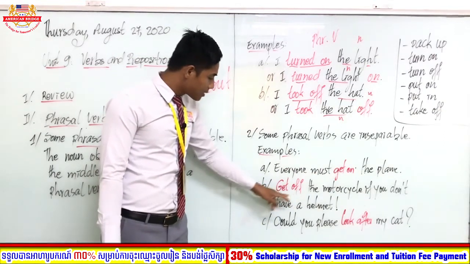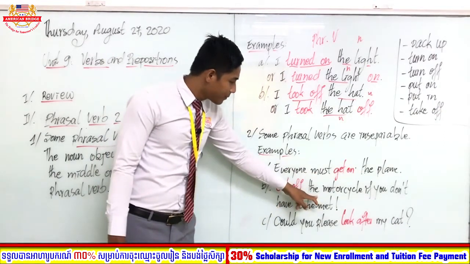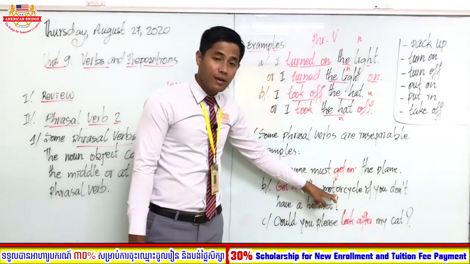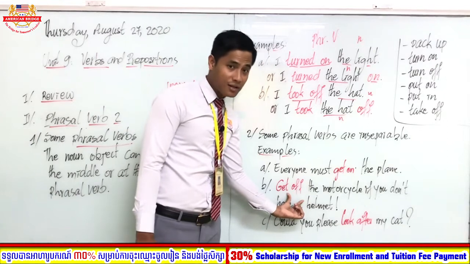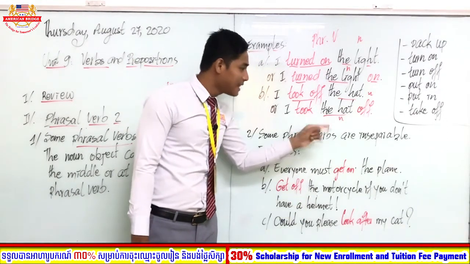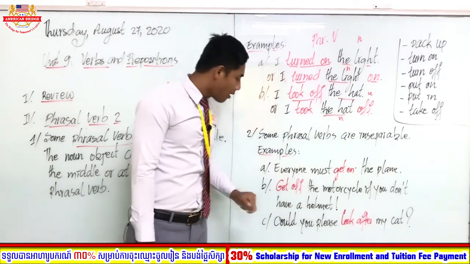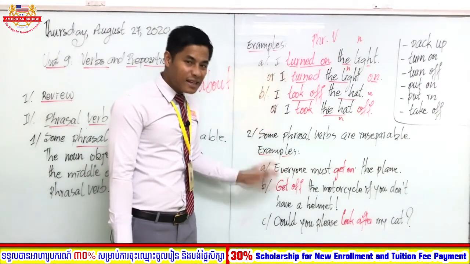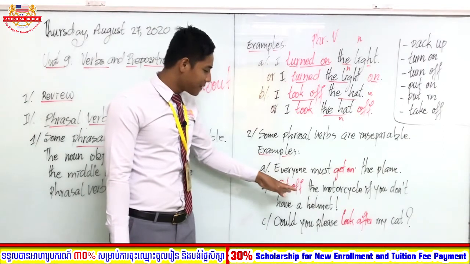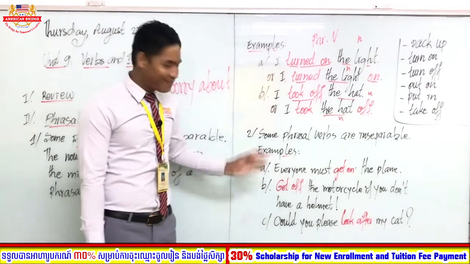The motorcycle is the noun object, at the end of this phrasal verb. So we call it inseparable. All of these phrasal verbs do not allow the noun object in the middle of them.